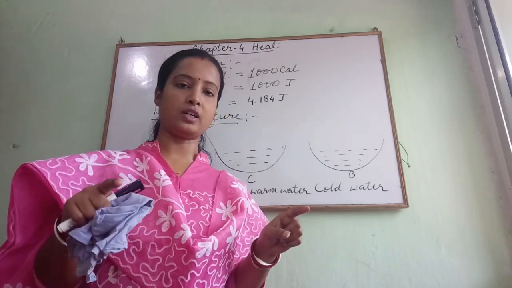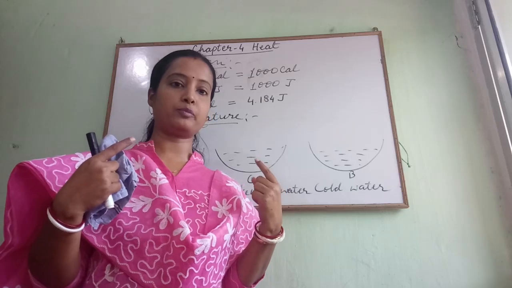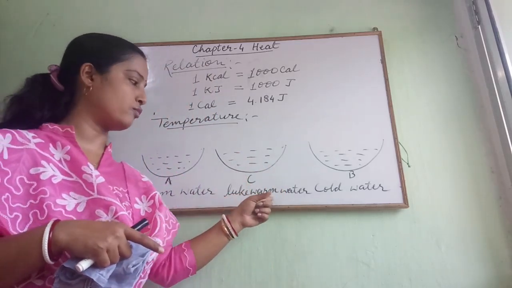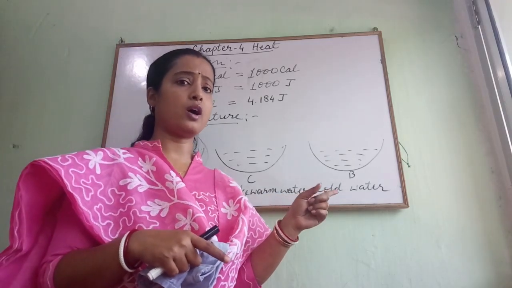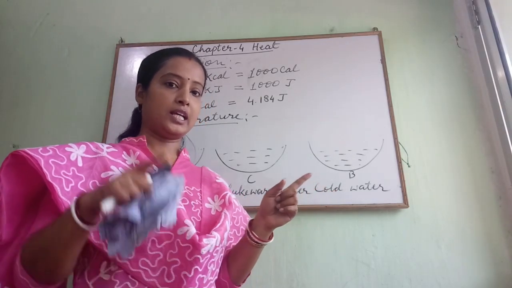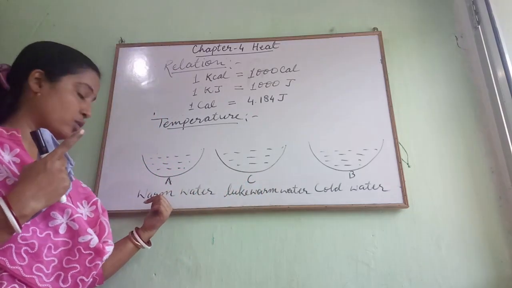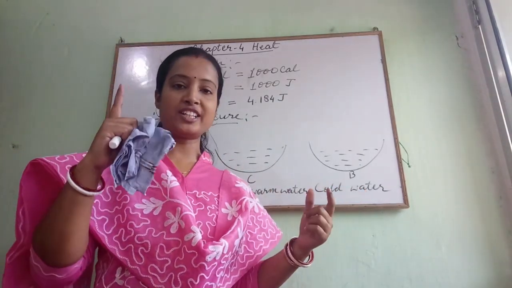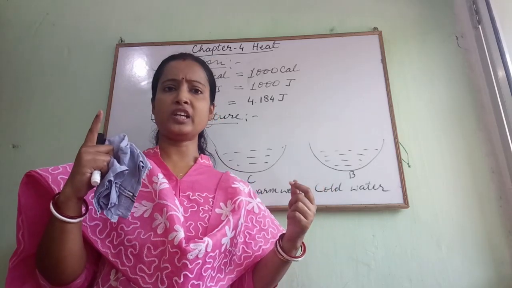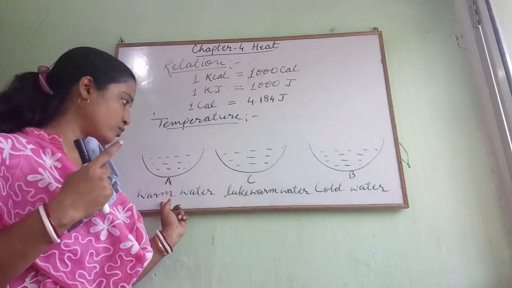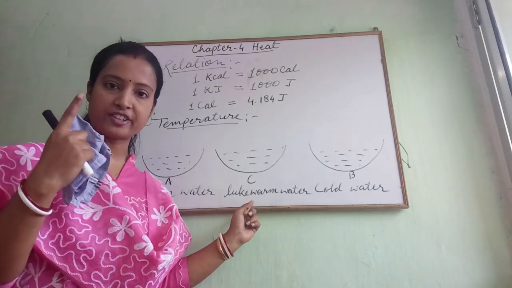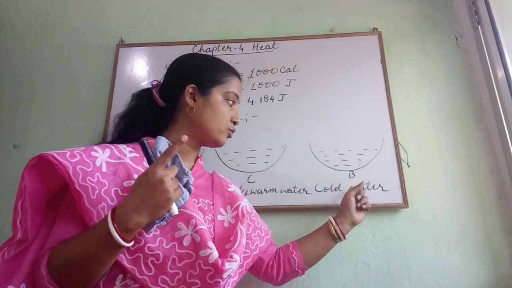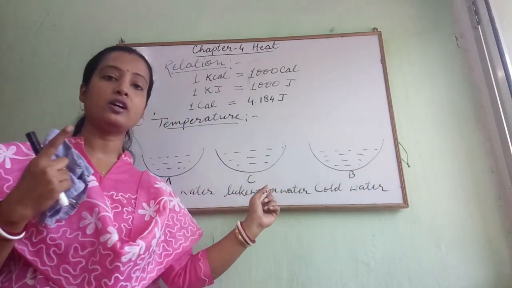After keeping the fingers, take out your fingers and put them together in this container C, which contains lukewarm water. How will you realize it at that time? Your right finger was in warm water, your left finger was in cold water. So in the right hand, what will you feel? As it was in warm water, you will feel cool in your right finger. But as your left finger was in cold water, you will feel hot here.